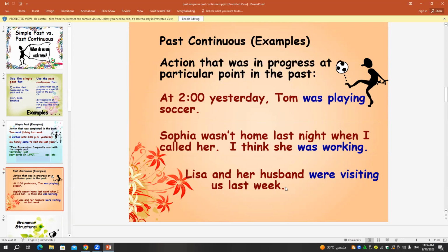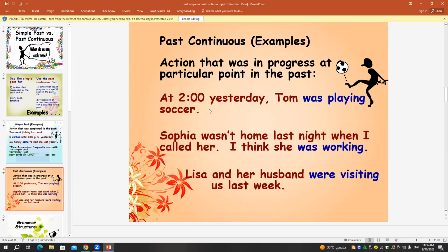So in the past continuous here, I use it to talk about an action at a specific time in the past. So how about the form of the past continuous? Past continuous is was or were plus a verb with ing. Of course, you know when I can use was and when I can use were. I use was with singular and were with plural.